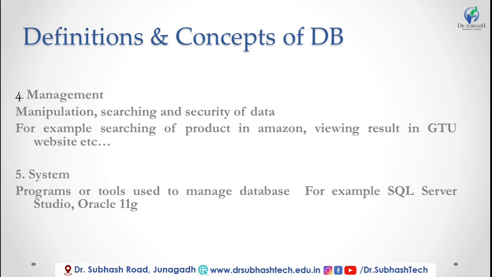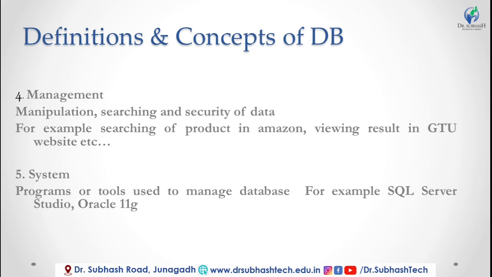For our purpose, we use Oracle 11g as the system to manage our data. Clear? In total we understood 5 definitions: data, information, database, management, system.